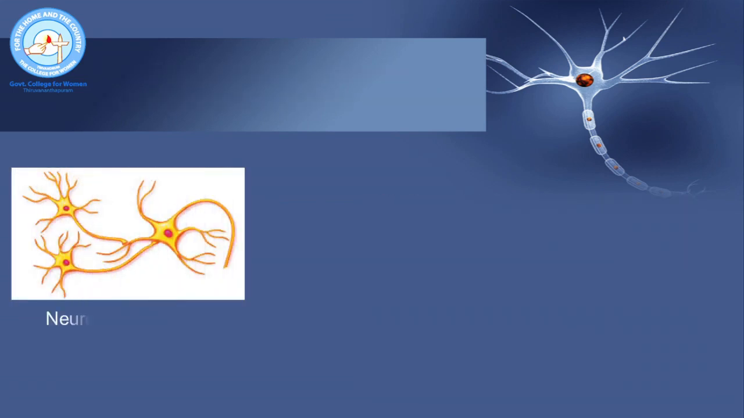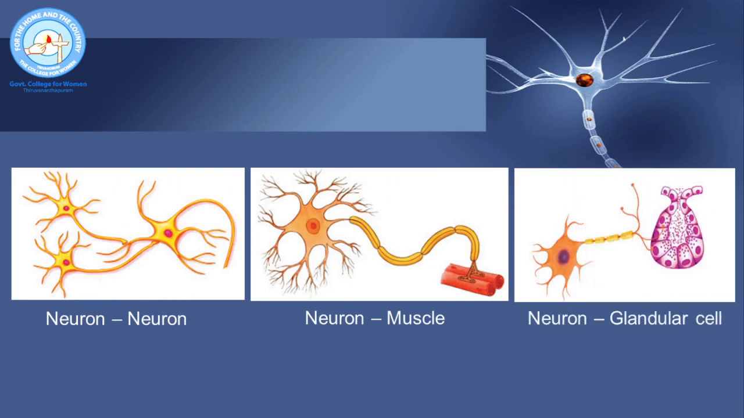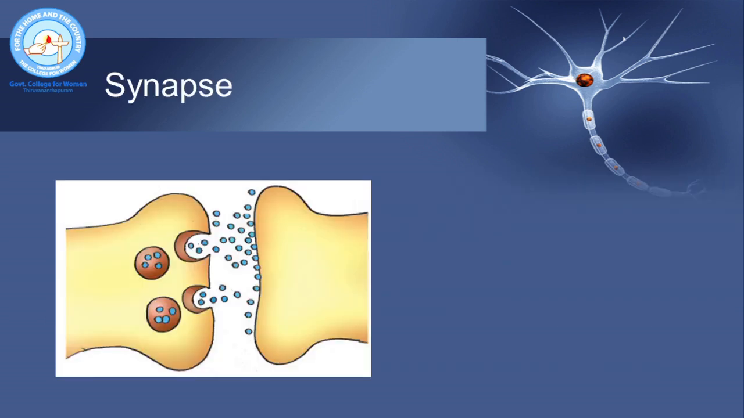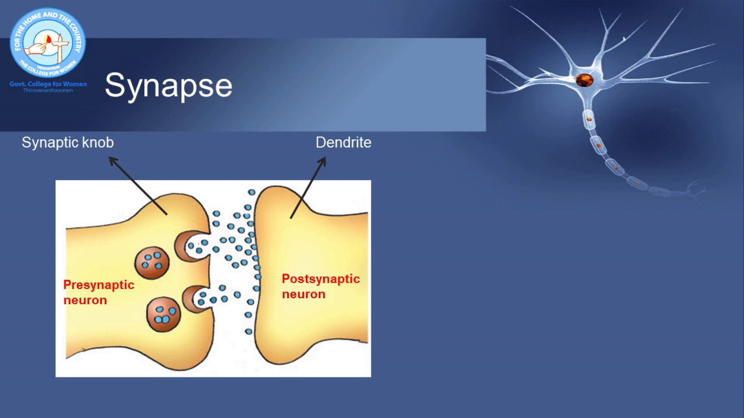At the axon terminal, the neuron meets with another neuron, a muscle cell or a glandular cell. And the junction between two neurons or a neuron and a muscle cell or a neuron and a glandular cell is called a synapse. As I said, synapse is the junction between two neurons. The neuron before the synapse is called the presynaptic neuron and the neuron that comes after the synapse is called the postsynaptic neuron. The synapse is formed between the synaptic knob of presynaptic neuron and dendrite of postsynaptic neuron.